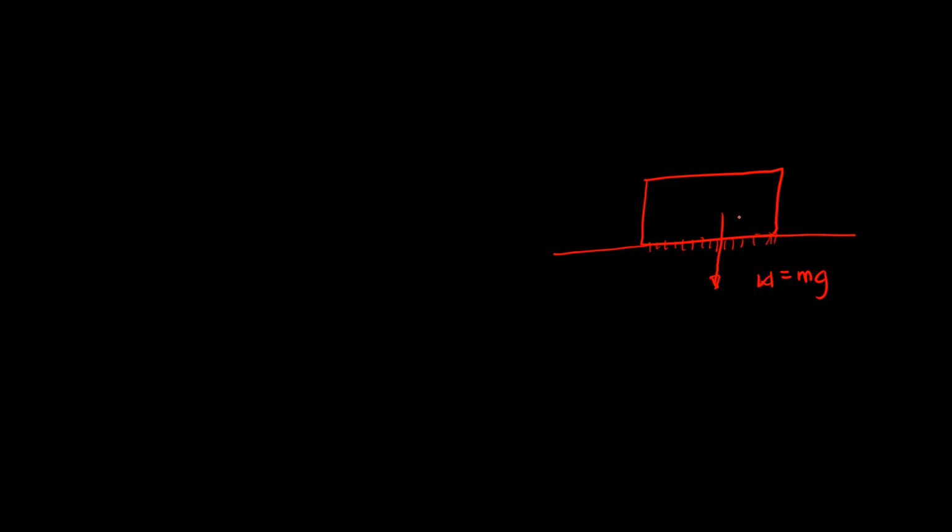And as per Newton's third law, for every force there is an equal and opposite reaction. For every action there is an equal and opposite reaction.